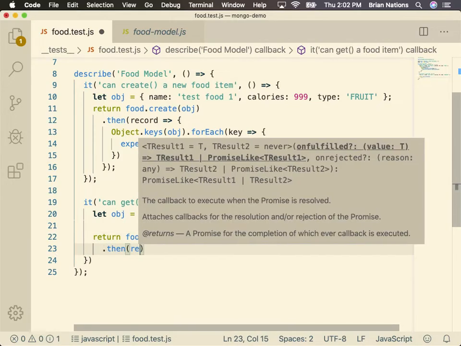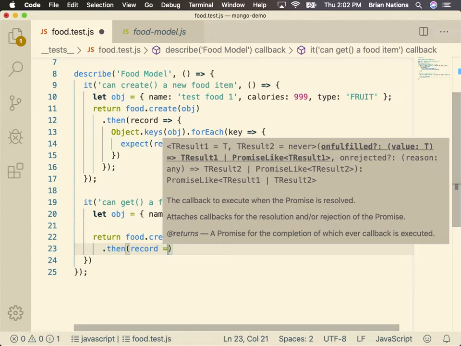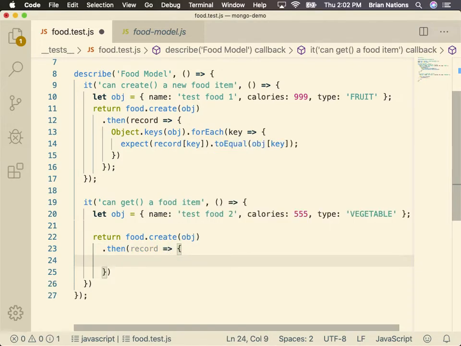Dot then we get a record back, which is that whole thing from MongoDB, which includes that underscore ID, which then I can say return food.get. We're going to say not this. This doesn't do anything. That does. Because MongoDB, when it gives me a record back, it gives me an underscore ID, right? So return food.get record.id. So now I've got a specific piece of food. We all follow so far?